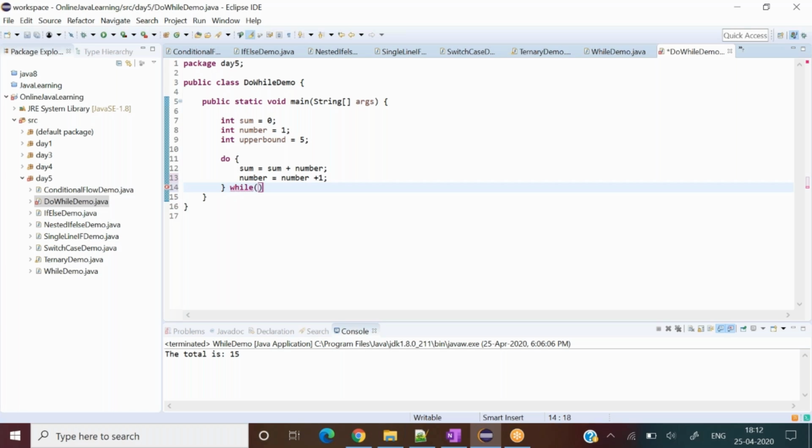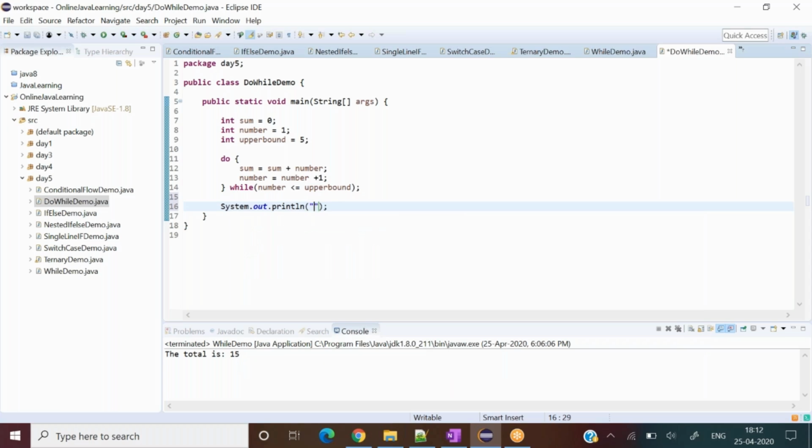And then check the condition. What was the condition? Condition is same, number until number is less than equal to the upper bound, my final value. Keep on executing this program, and once it has done it, give me an output.